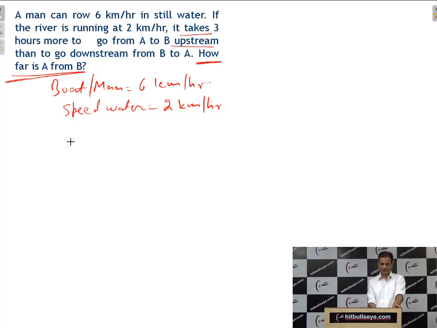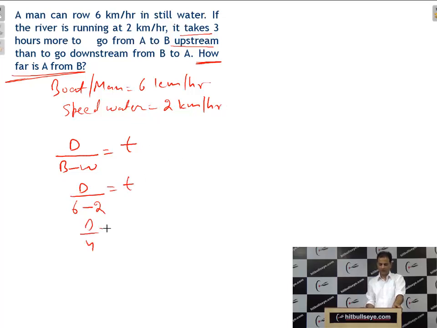That means distance D upon B minus W, if he is taking T time. If he is taking T time, what is B? B is given here, D upon 6, and what is water? Minus 2 is equal to T. So what will be D?